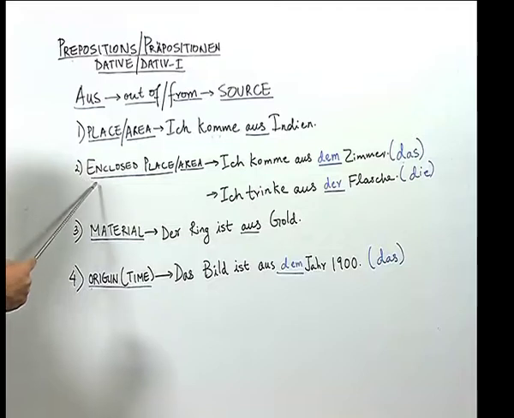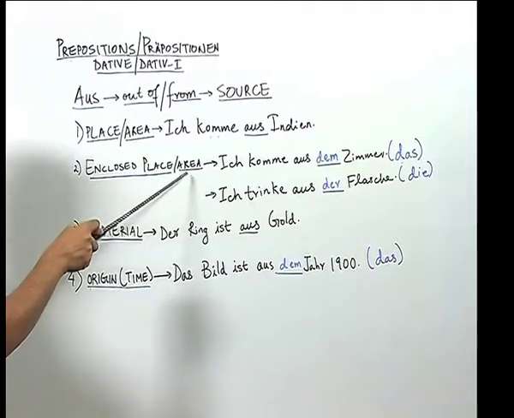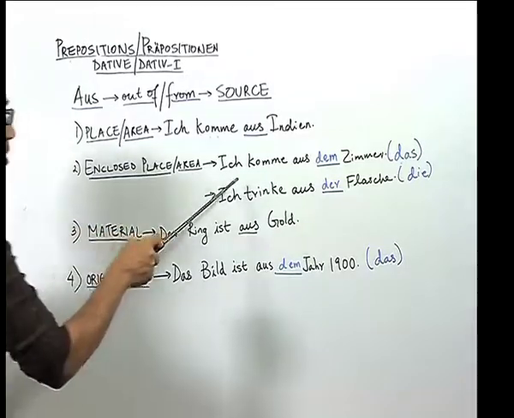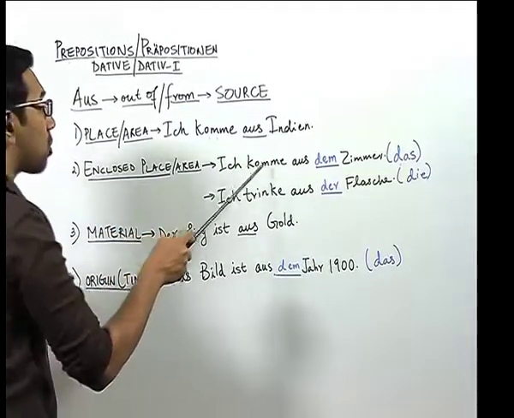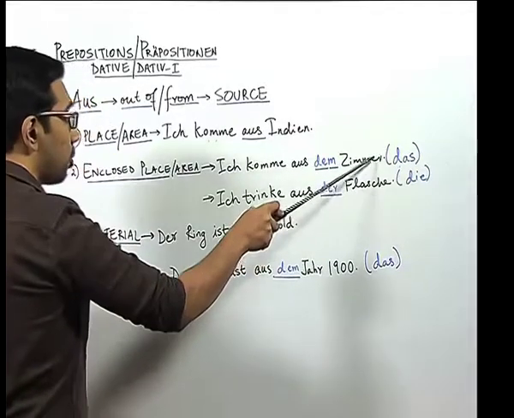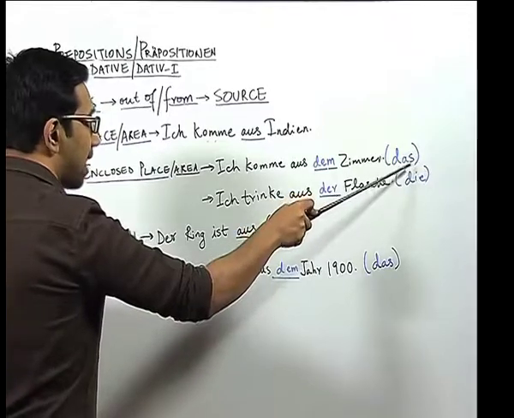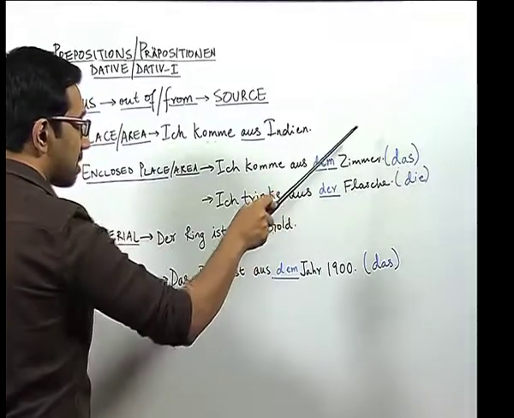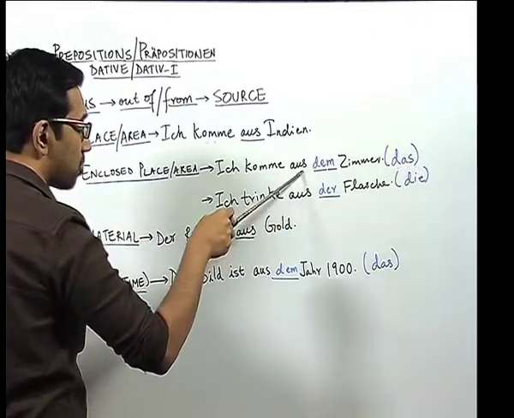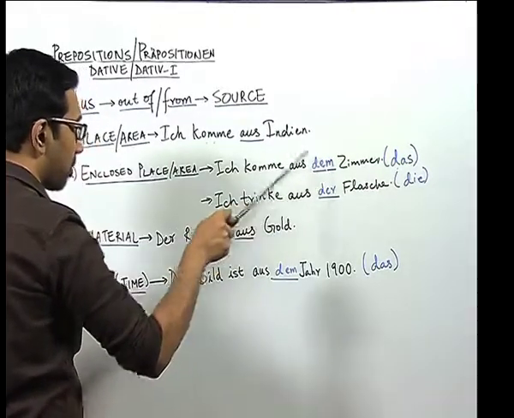Now, aus is also used for the source from an enclosed place or area, which is like a closed area. So, I can say ich komme aus dem Zimmer. We know that Zimmer, which means room, carries the article das, and in dative das becomes dem, and because of the preposition aus we have here the article dem.